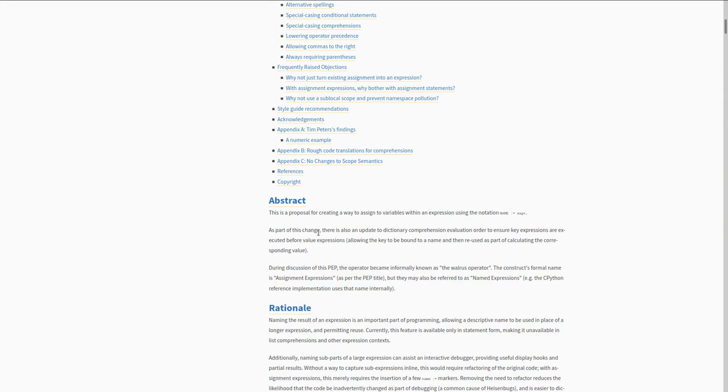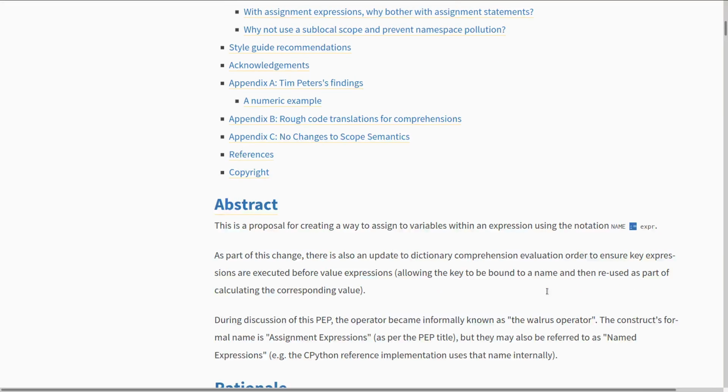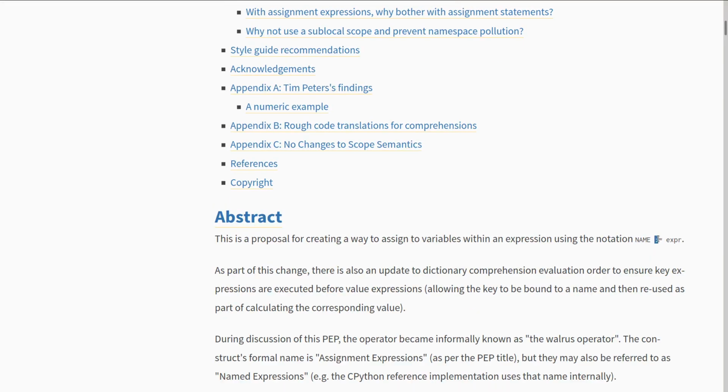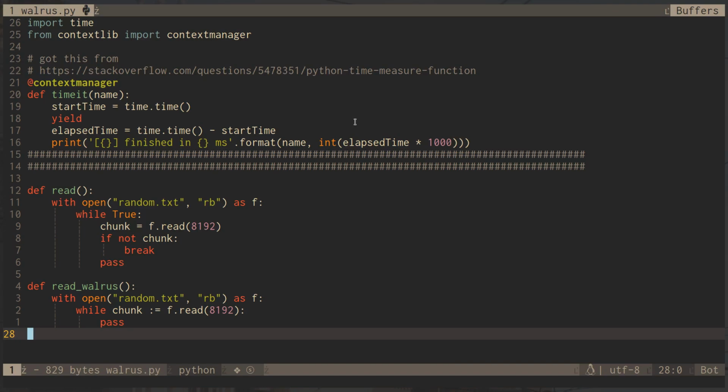Let's just read the abstract. This proposes to create a new way to assign variables with an expression using an annotation name. Let me just zoom in. Name and then colon equals expression. Okay. Well, whatever that means, let's check it out. So I have here in my disassemble folder this walrus.py where we have some code.